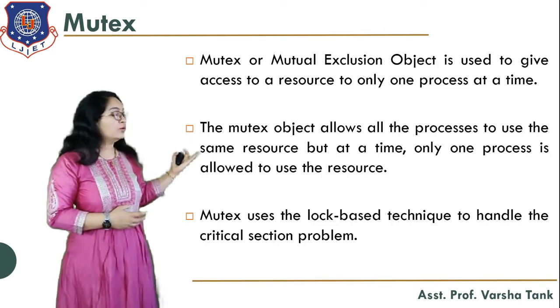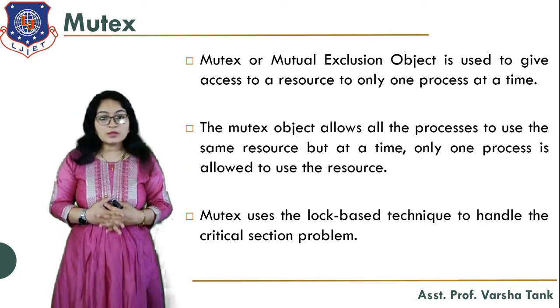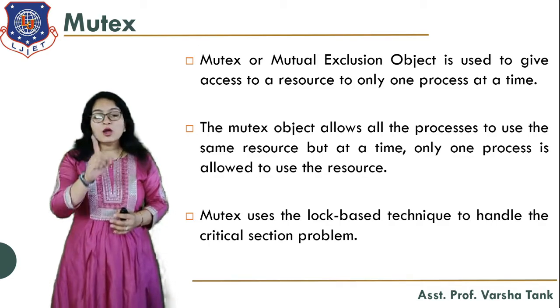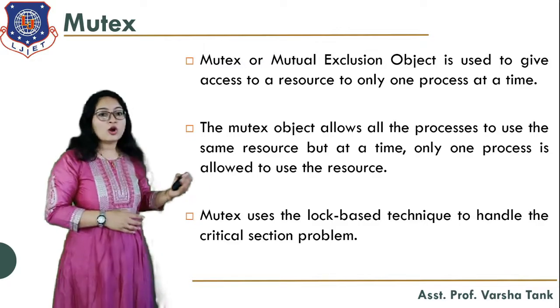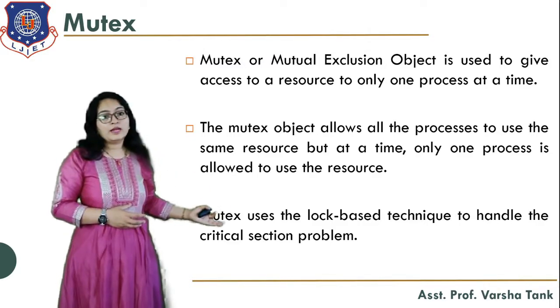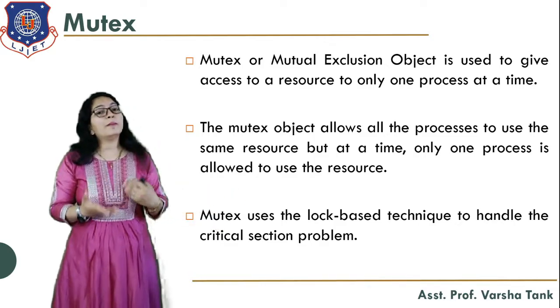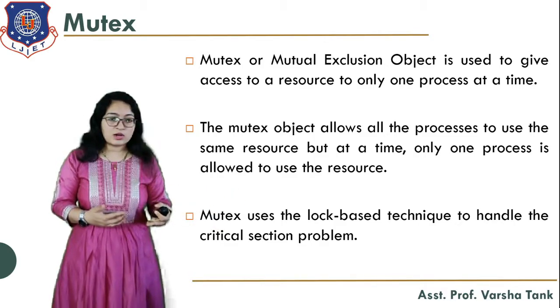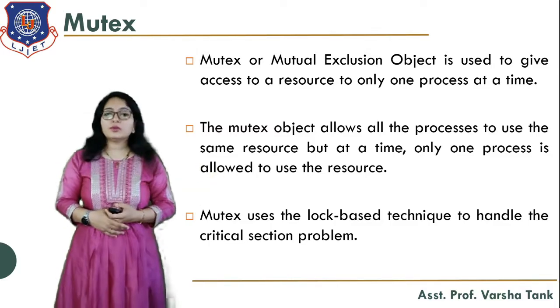Okay, so what does mutex do? Mutex allows all the processes to use the same resource, but at the same time, only one process can use it. Mutex has a lock-based mechanism, that is to handle the critical section problem. You can use it like up and down, mutex up, mutex down, etc. Mutex lock, unlock also you can use to use this mutex object.